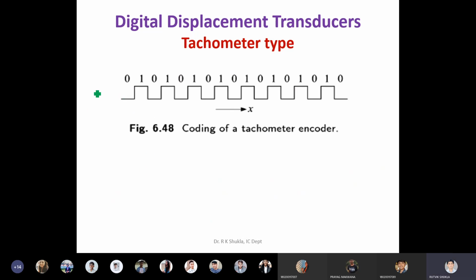First is the tachometer type. As the name indicates, it's a tachometer, so it is generally used for speed measurement. In case of a tachometer type encoder, coding is like this: 0, 1, 0, 1, 0, 1.